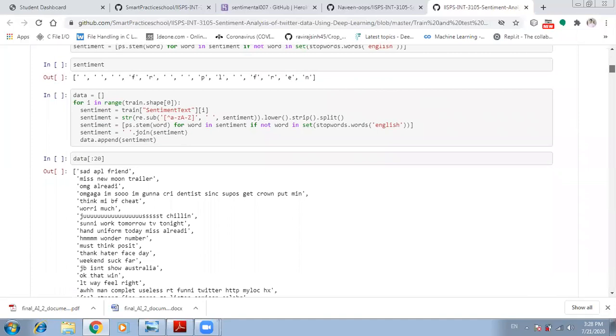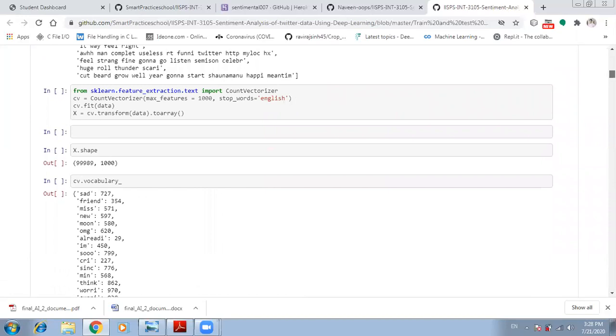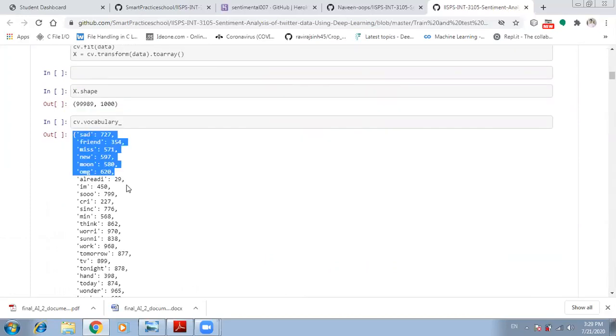The next step is to import count vectorizer. Count vectorizer is used to convert a collection of text documents to a vector of term or token counts. It enables the pre-processing of data prior to generating the vector representation.